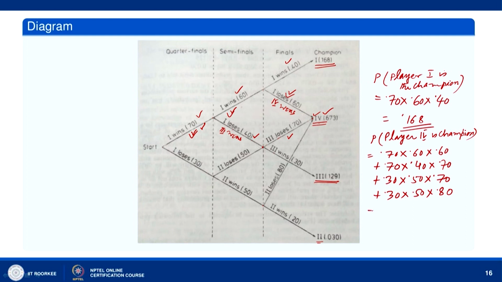Okay. So, the probabilities are: 6 6 ja 36, 36 into 7 is 0.252. Okay.